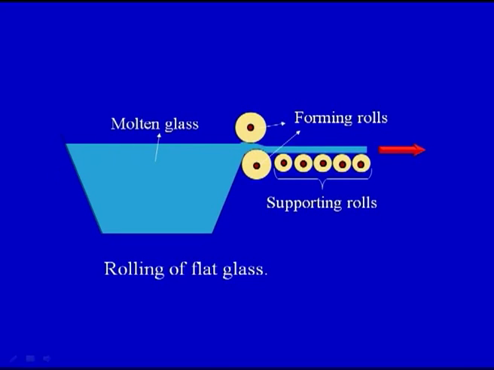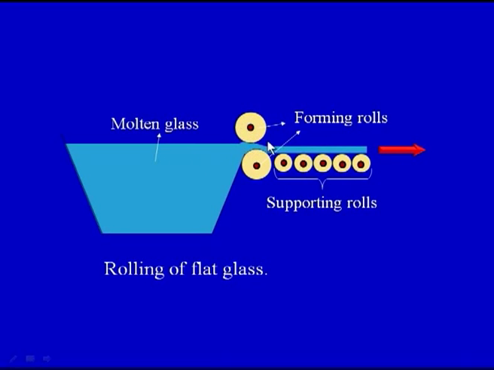So, we can have patterned glass in which we have a specific pattern on the glass, or the wired glass, and the process that is used for making the patterned glass and the wired glass is the drawing or the rolling process. So, a continuous stream of molten glass from a furnace passes through a pair of water cooled rollers. On your screen you can see the diagram. We have a molten glass again here. This is a molten glass which has come from a furnace, or it may be in a furnace only. From the furnace the molten glass goes.